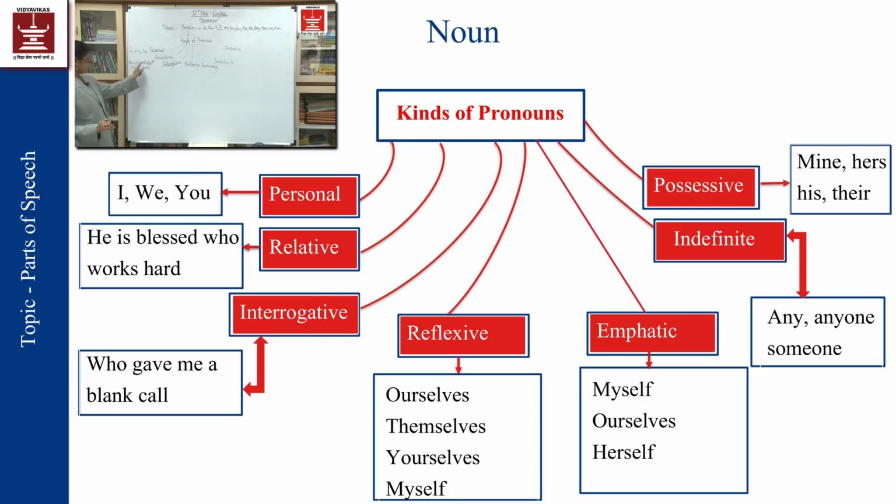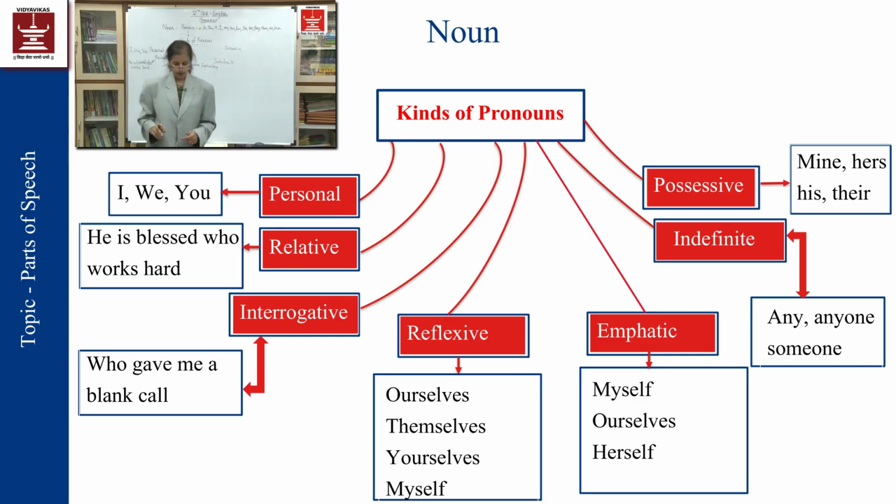He is blessed who works hard. This word who is putting an arrow towards the noun in the sentence, he. He is the noun. So that who word is directing, showing the direction towards the noun. That is why it is showing the relation with the noun, and that is why it is called a relative pronoun.